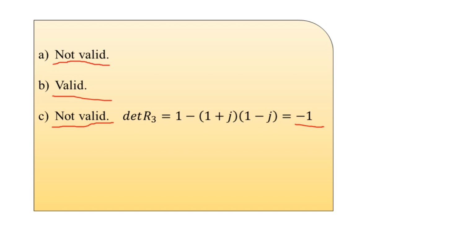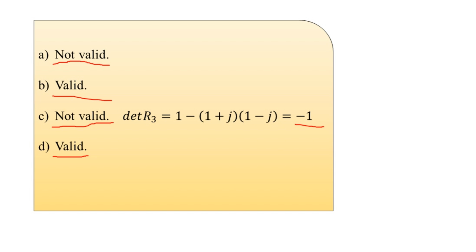Next is part D, where the R4 matrix is provided to us. The elements are 3, 2, 1, 2, 4, 2 and 1, 2, 3. Observing this matrix, we find it is symmetric, and there is no negative element in this matrix. Hence the conclusion is that this R4 matrix is a valid autocorrelation matrix.